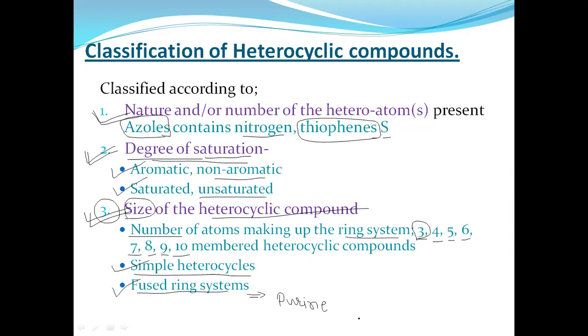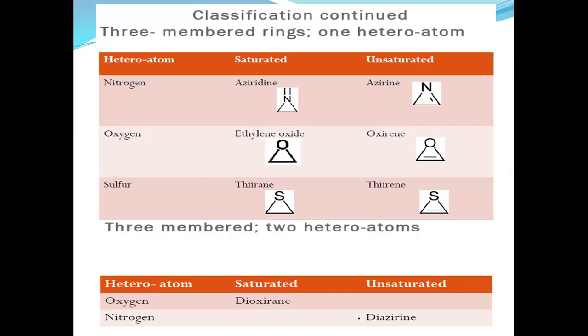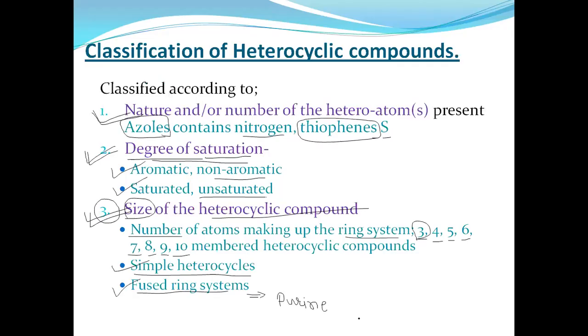Here, saturated or unsaturated heterocyclic compounds are classified. Some heterocyclics are aromatic and others are non-aromatic. According to that, they are classified. So now let us move to the universally accepted classification, that is on the basis of the number of atoms present in the heterocyclics, with some examples.